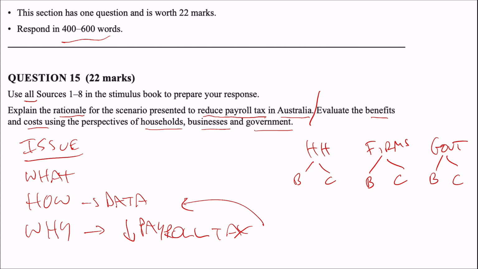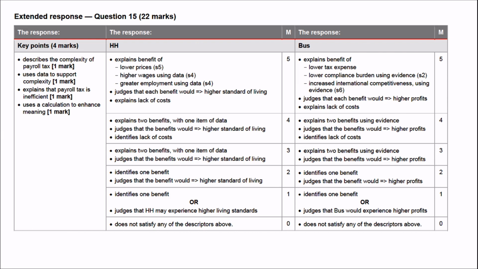Let's check the marking guide. The response, key points, describes the complexity of payroll tax, uses data to support complexity. So the issue here is the complexity. Uses a calculation to enhance meaning. Okay, make a calculation. It's worth 1 mark. Explains that payroll tax is inefficient. Inefficient because it's collected at state level, and also that it is different per state.